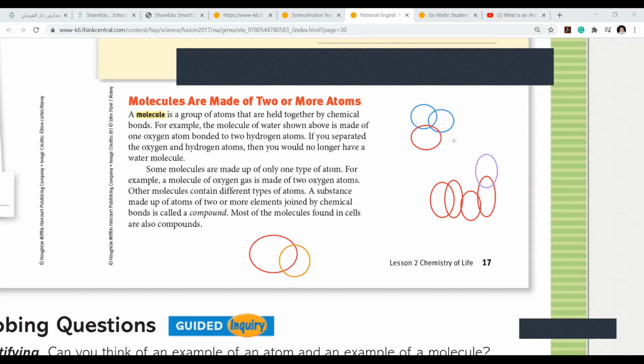Now what is this? This is a compound. Excellent. If you understand this, girls, honestly, chemistry will be very easy for you. That's why I'm taking time. I'm not rushing to finish my lesson. Okay, miss, if there is one circle with red and one circle with blue, it's a compound.